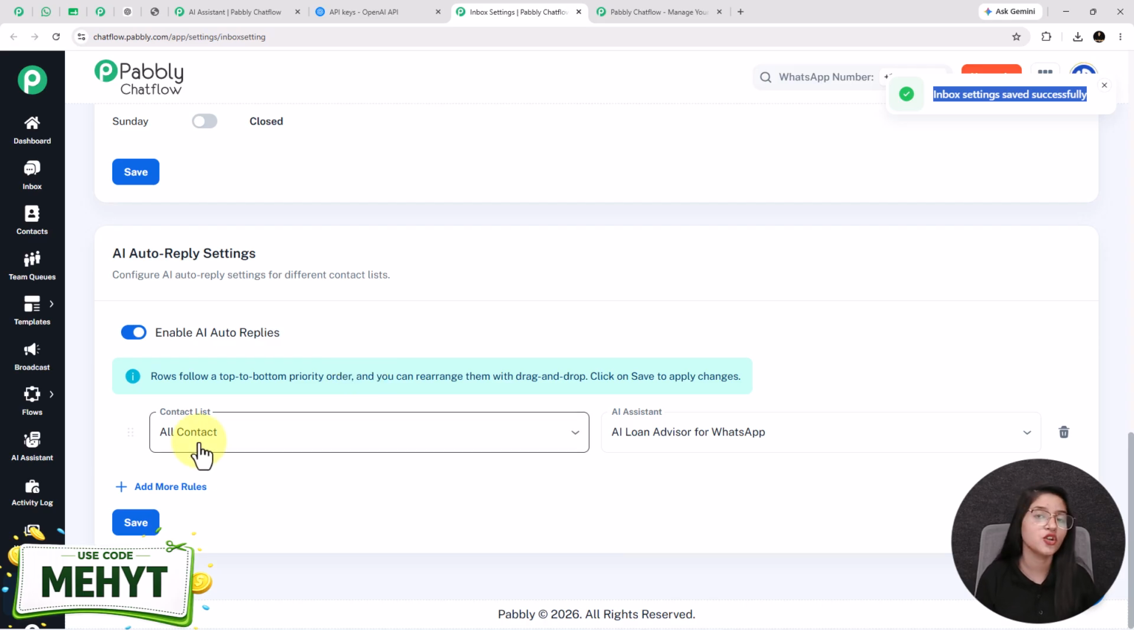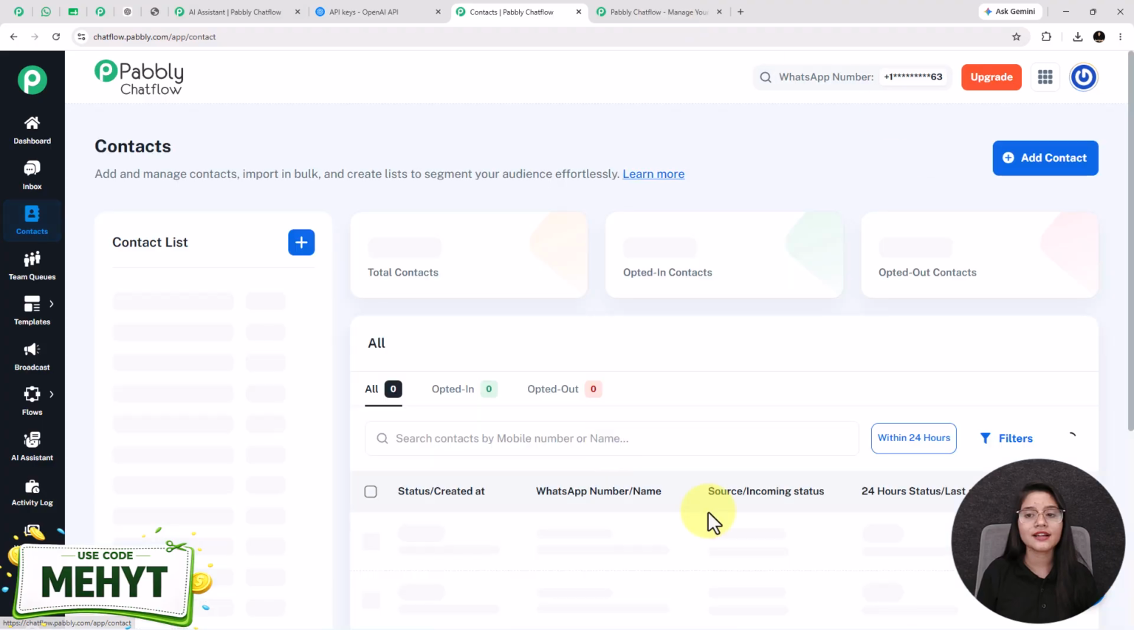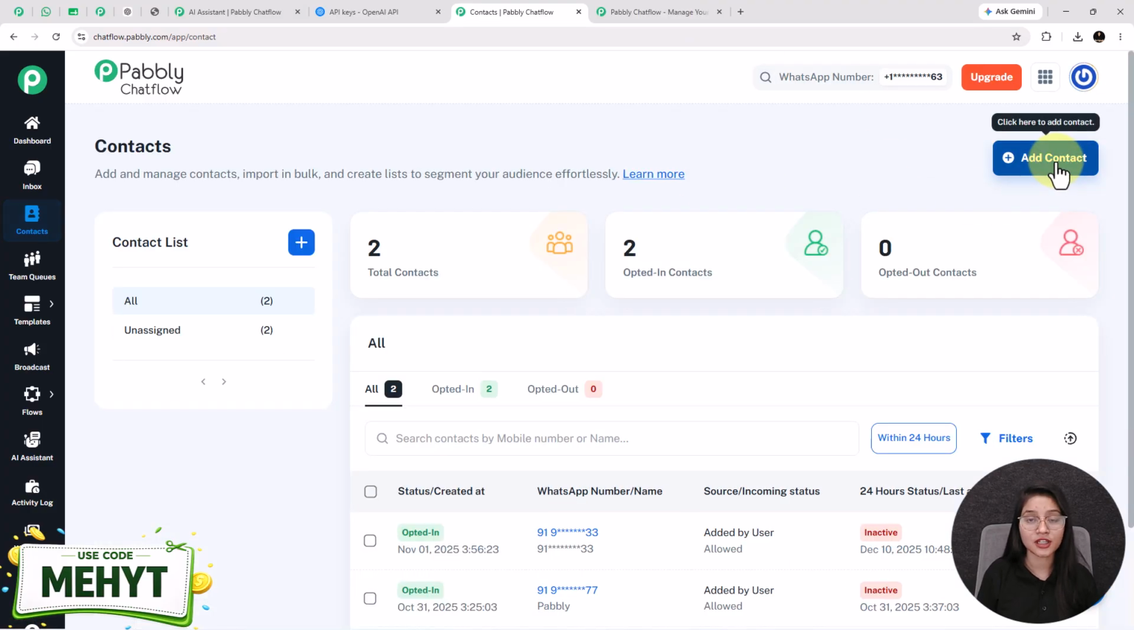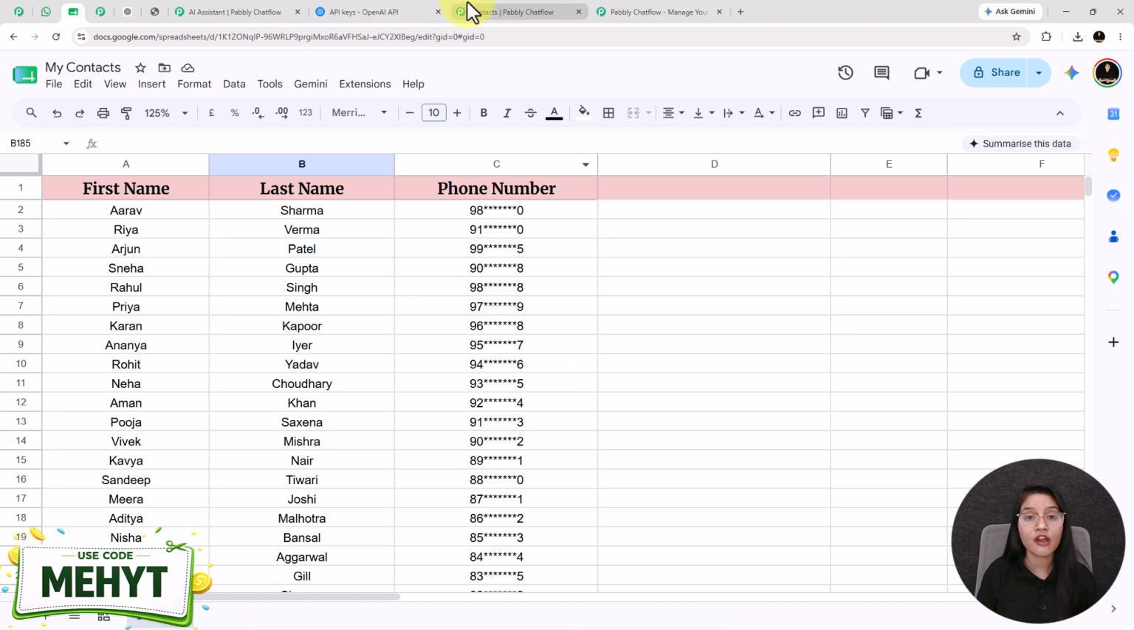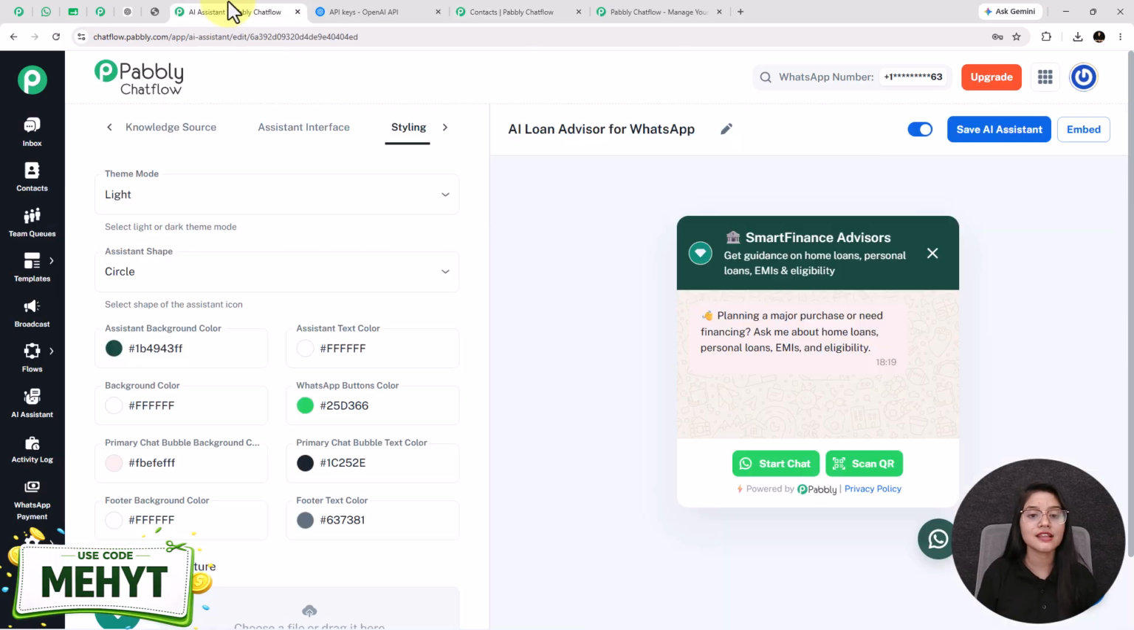So now I think you might be wondering how you can add your contacts inside your Pabbly Chatflow account. For that, you have to go in this contacts feature and click on this plus add contacts button. You can add up to 2 lakh contacts by just one click. We have already created a separate detailed video of how you can add contacts inside Pabbly Chatflow. Check the description below for the video link. Now the creation and the setup of our AI assistant is fully completed.